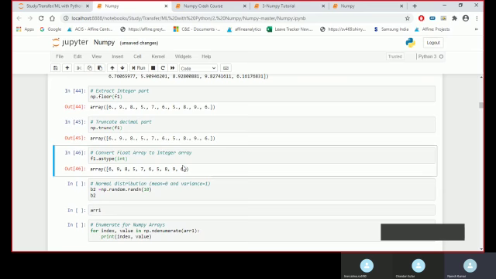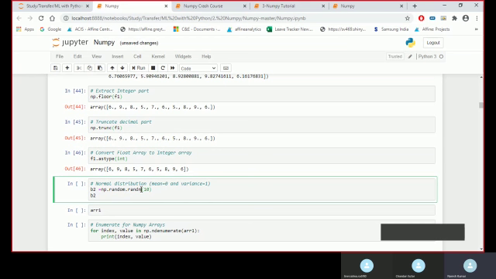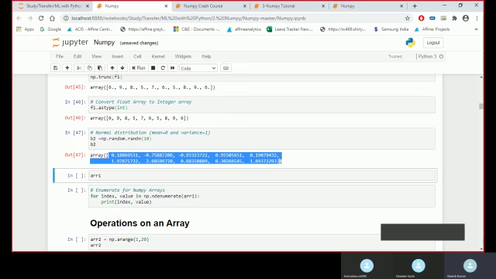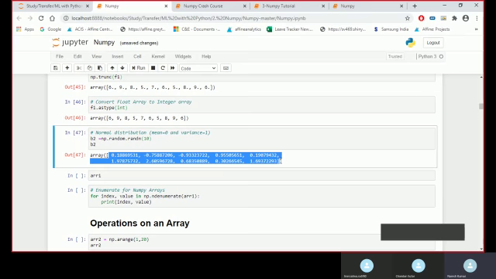Another way to create my array is random.randn. This should generate numbers in a normal distribution form, where the mean would be 0 and the variance or standard deviation would be 1. And if I plot these numbers, they would be in a normal distribution form.